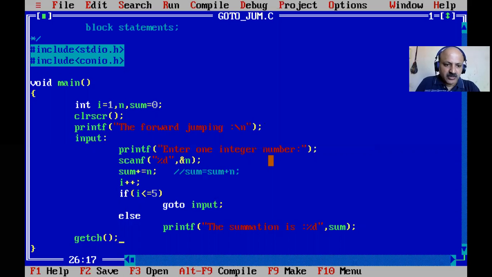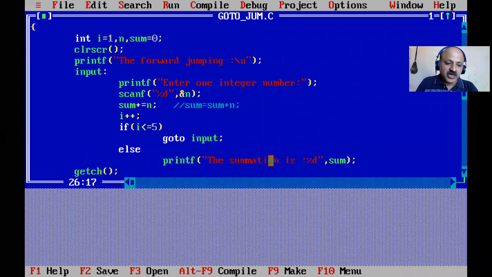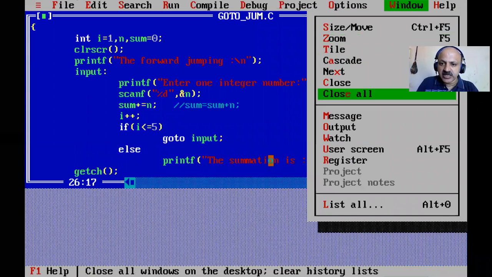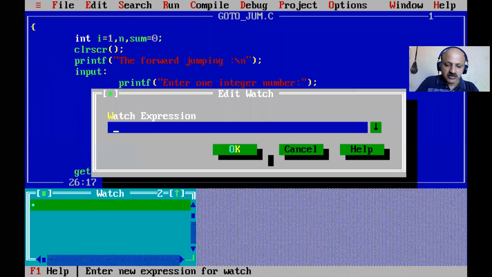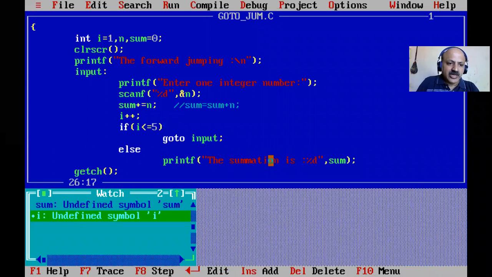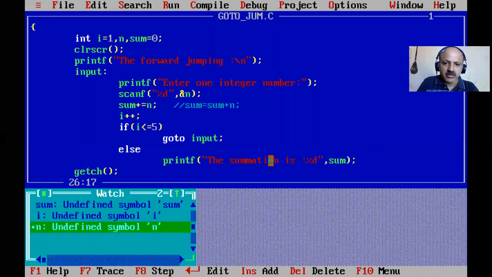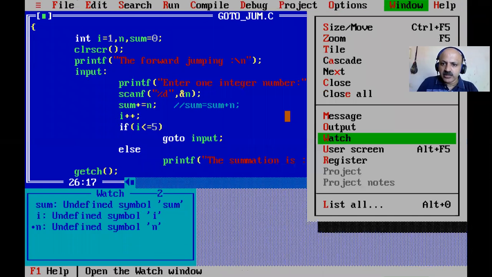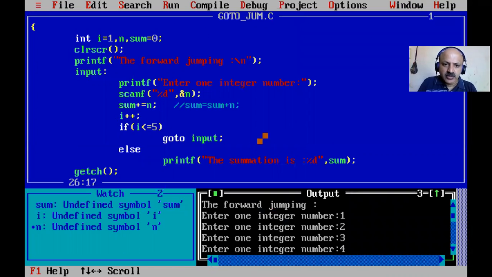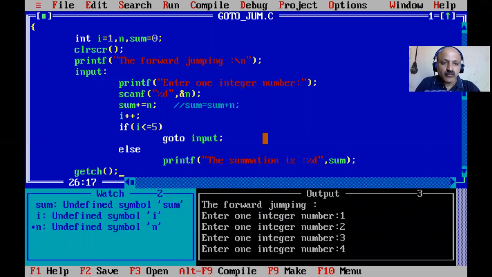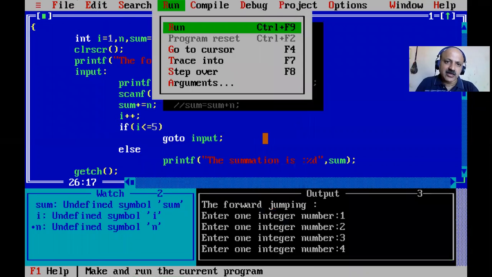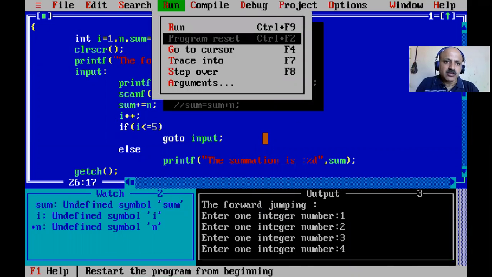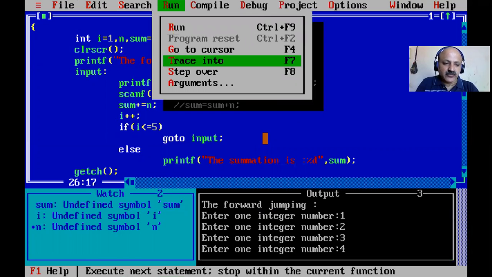First let us watch how it is jumping, how it jumps automatically. So how can we see it in the watch window. So here we can take sum and then the i variable. There are two, and n we scanned as a variable, and also we can take the output window here. Yes, output window. So I trace with F7. You have to know very well. In most of my programs, like number or pyramid triangle, I use tracing. So here F7 is the function key.